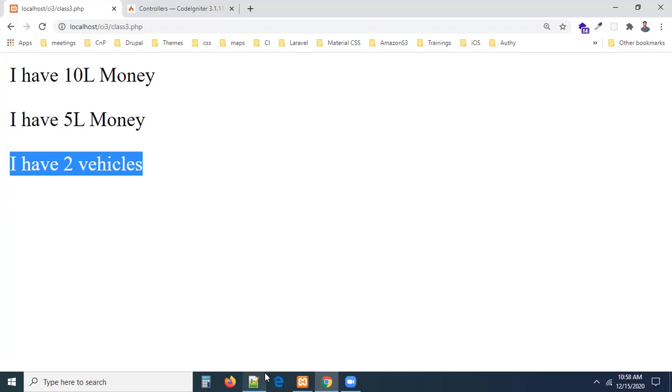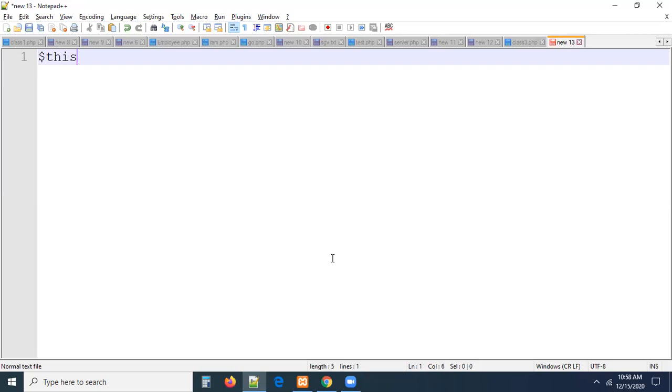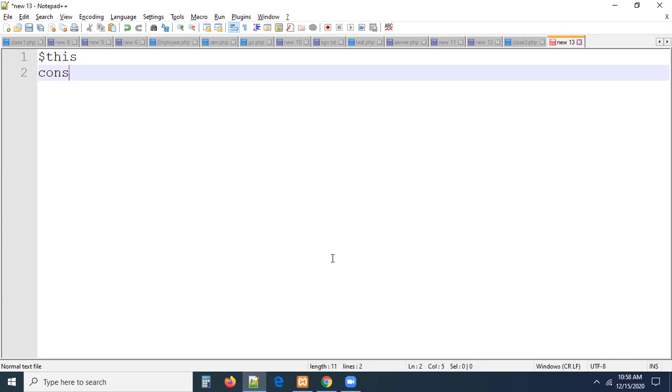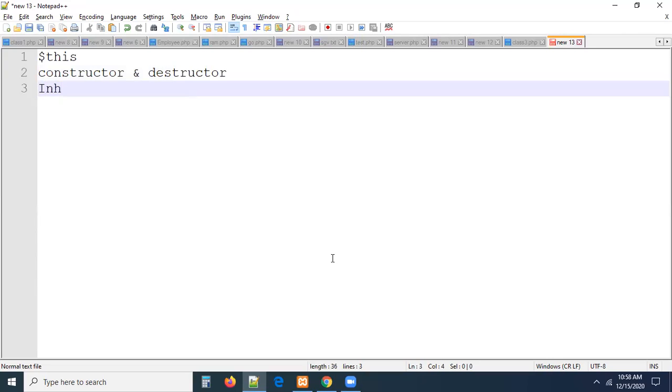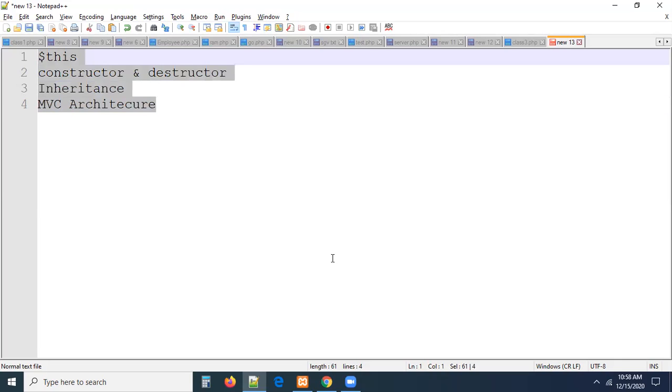So the list of concepts you guys need to check from the videos: one is the this keyword. One more is constructor and destructor. Destructor is not required, but constructor is. I mentioned destructor as well. Then inheritance, which we discussed today. Next one is going to be MVC architecture, guys. This diagram I will explain to you tomorrow. If you can understand these four concepts, CodeIgniter becomes very, very easy for you.